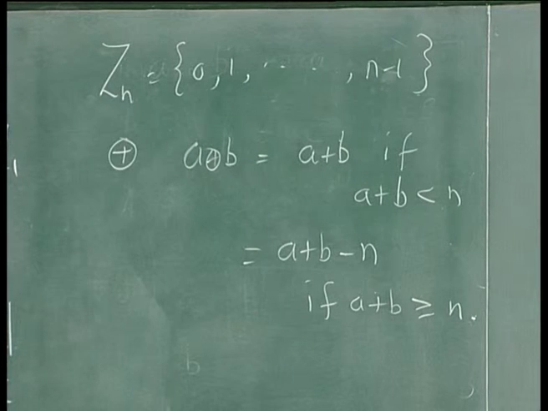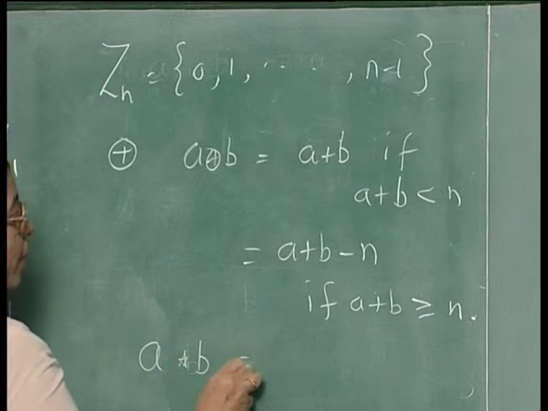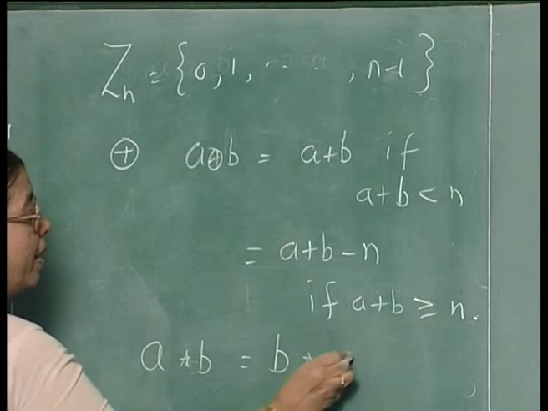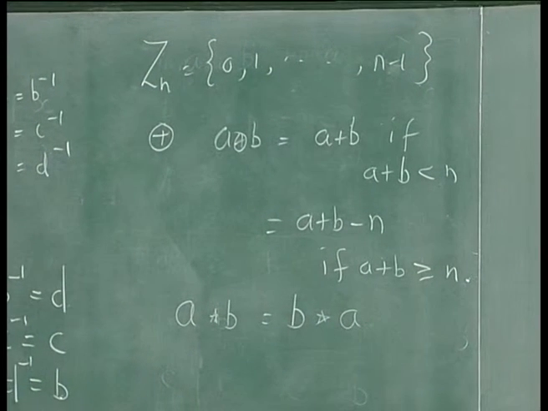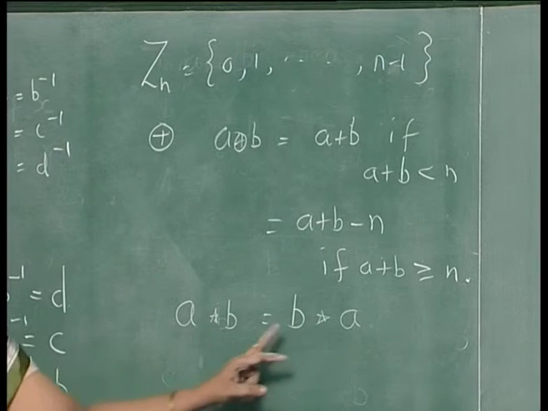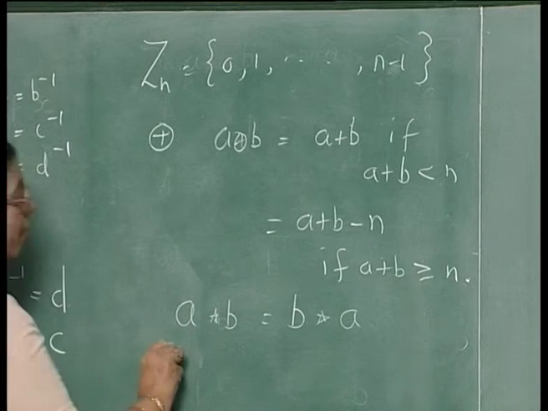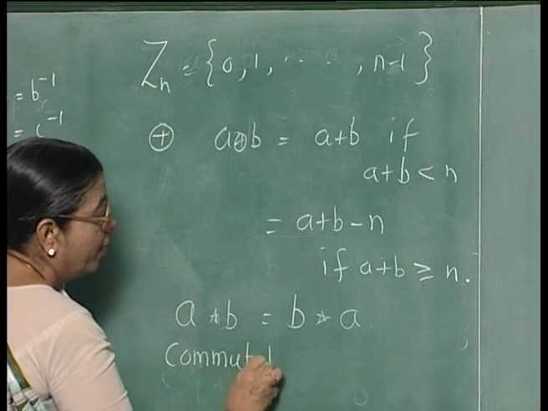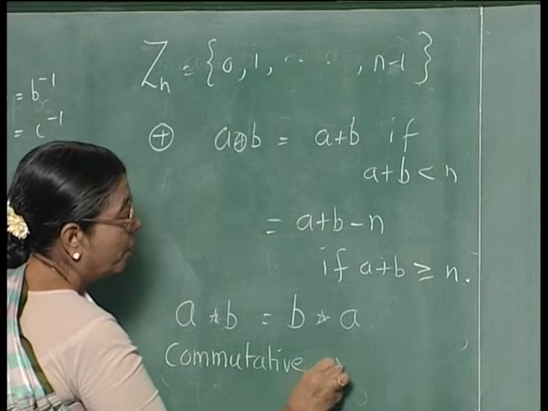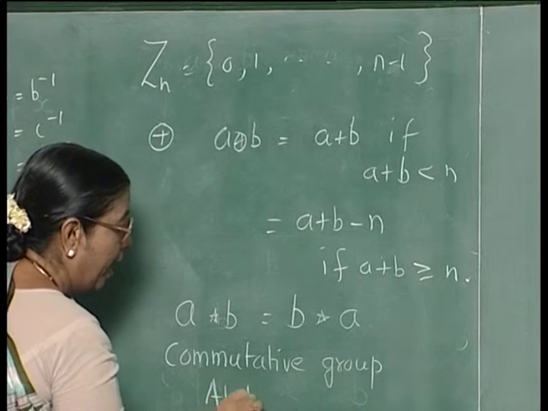Now, in all these examples, whenever you have A star B, you also have B star A. This is the commutative property, where the operation I am denoting by star. If this commutative property holds, the group is called a commutative group, or abelian group.